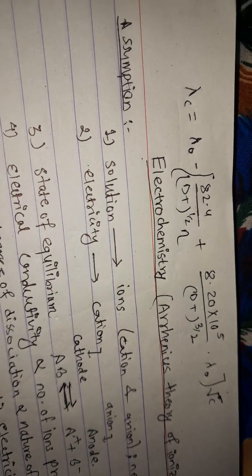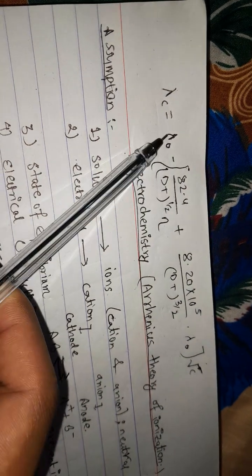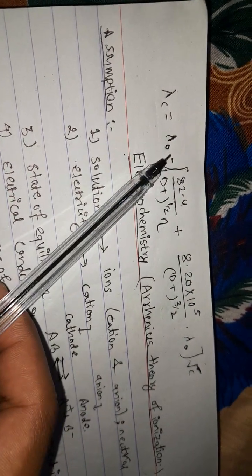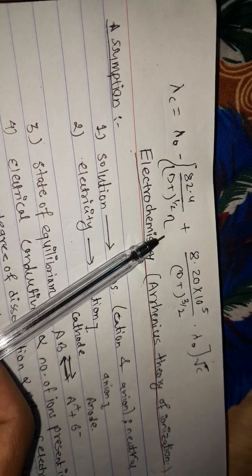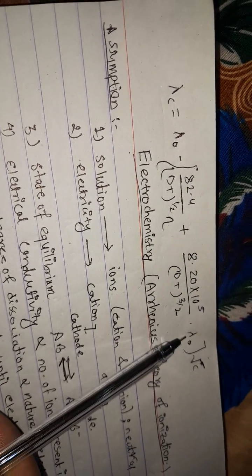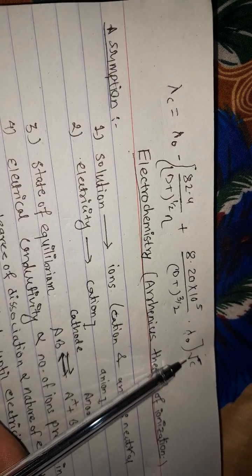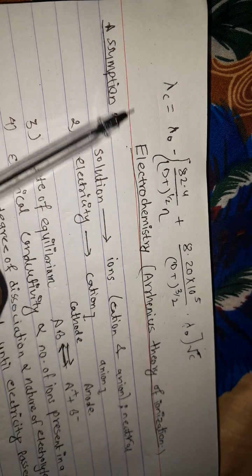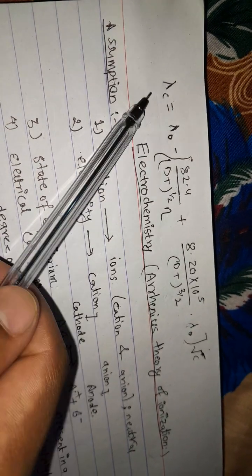The equivalent conductance at a certain concentration is equal to the equivalent conductance at infinite dilution minus 82.4 divided by D, where D is the dielectric constant of the solvent, T is the absolute temperature, and eta is the viscosity of the solvent. Also, this is the equivalent conductance at infinite dilution, and this is the concentration of the solution. By using this formula, we can calculate the equivalent conductance of a solution at a certain concentration.